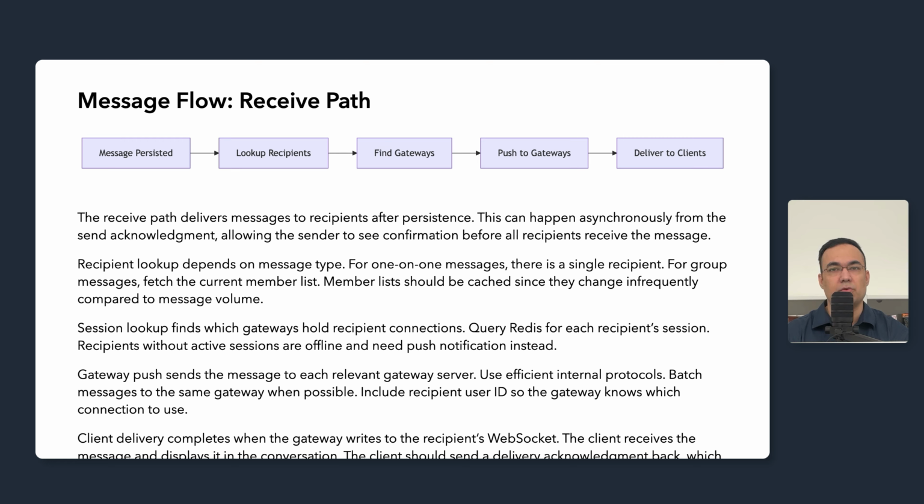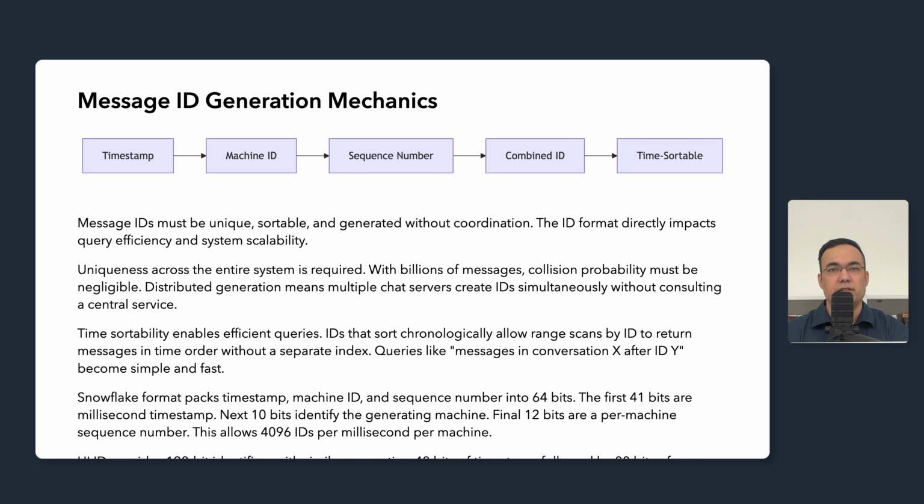Now let's examine how we generate message IDs that support our ordering and query requirements. Let's talk about message ID generation, which directly impacts our query efficiency and system scalability. We need IDs that satisfy several requirements simultaneously. They must be globally unique across the entire system. With billions of messages, collision probability must be negligible. They must be generated without coordination.